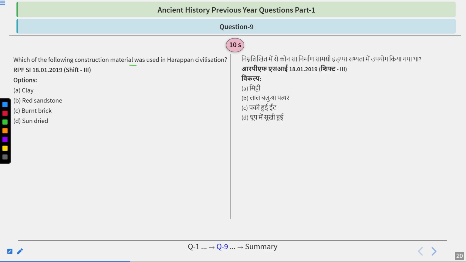Which of the following construction material was used in Harappan civilization? So options you have: clay, red sandstone, burnt brick, and sun dried. So here are your options, and here's your time. Just think about this.